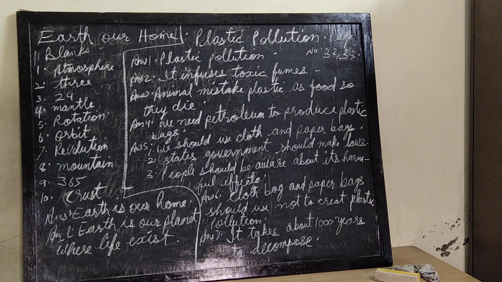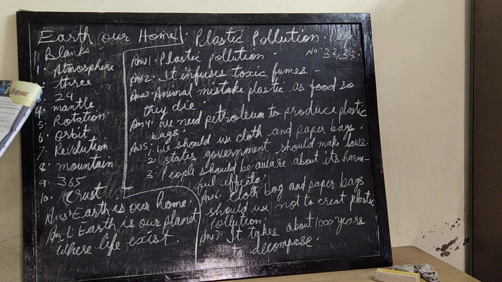The earth revolves around the sun in a nearly circular path called an orbit. Then the seventh point: the earth's revolution around the sun causes changes of season. That means when it takes one full round around the sun, the changes of season take place. Then we have summer, winter, spring, autumn. These are the four seasons, caused by the revolution of the earth.